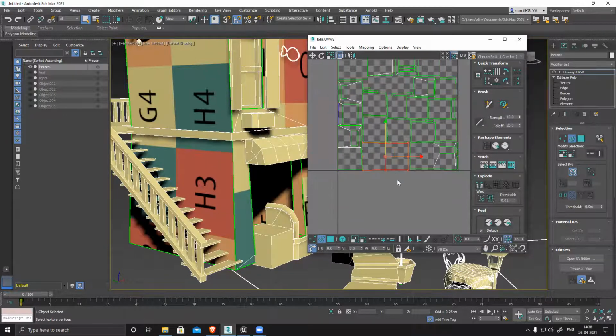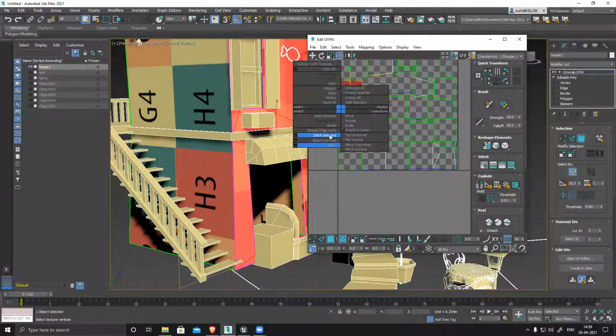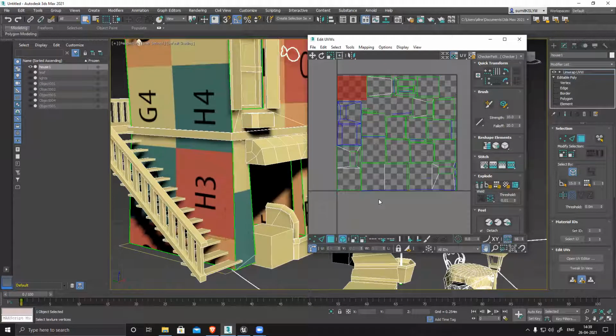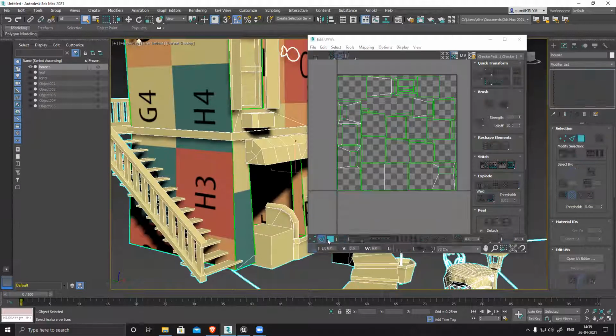Why is it not stitching? This is weird. Why is it not stitching anything?